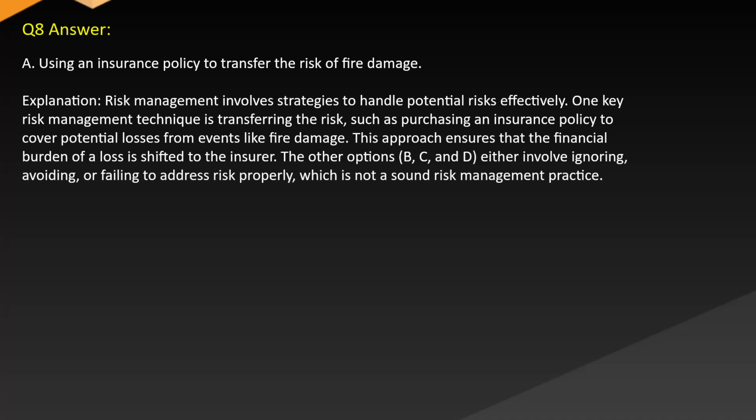Answer A. Using an insurance policy to transfer the risk of fire damage. Explanation. Risk management involves strategies to handle potential risks effectively. One key risk management technique is transferring the risk, such as purchasing an insurance policy to cover potential losses from events like fire damage. This approach ensures that the financial burden of a loss is shifted to the insurer. The other options, B, C, and D, either involve ignoring, avoiding, or failing to address risk properly, which is not a sound risk management practice.